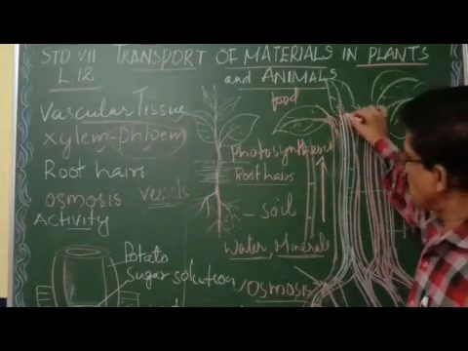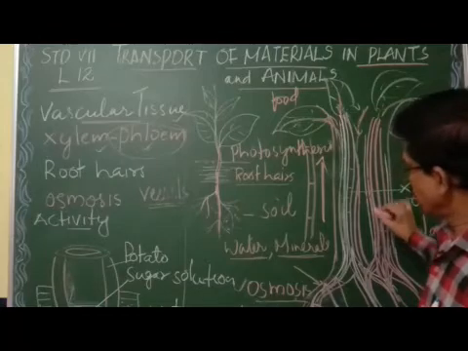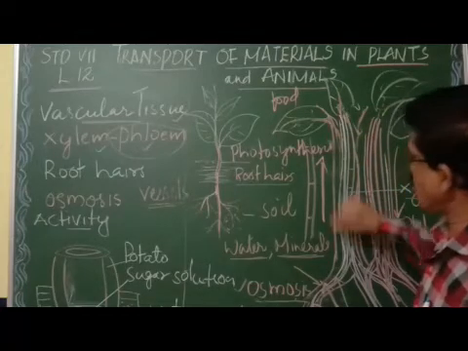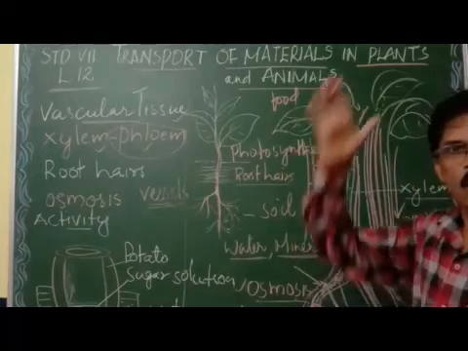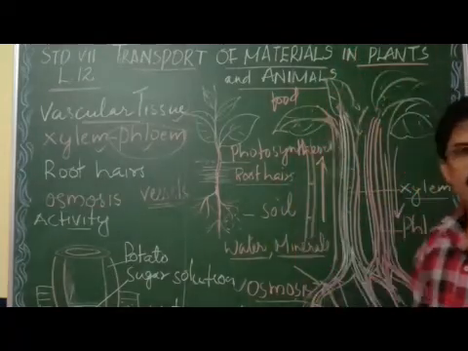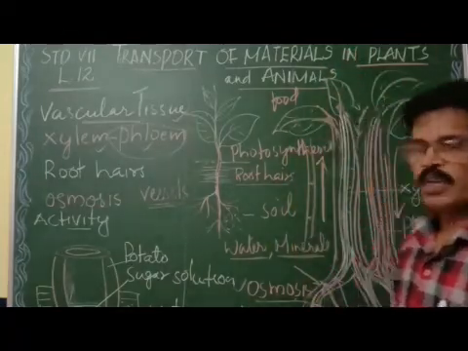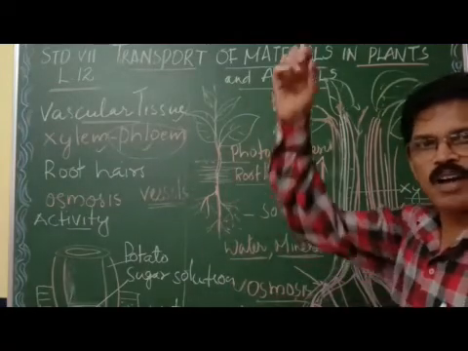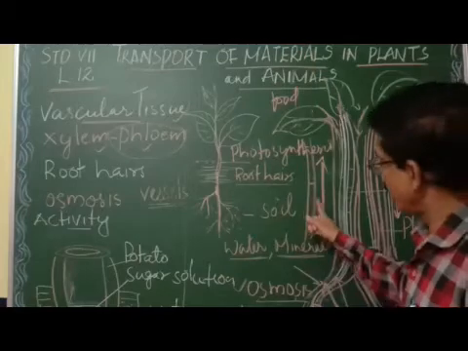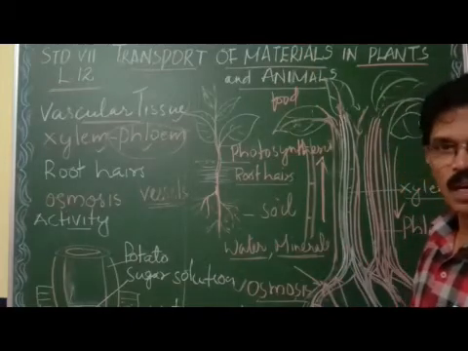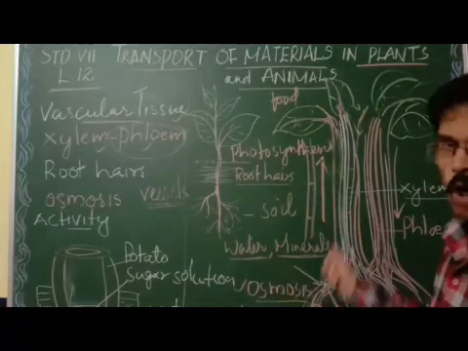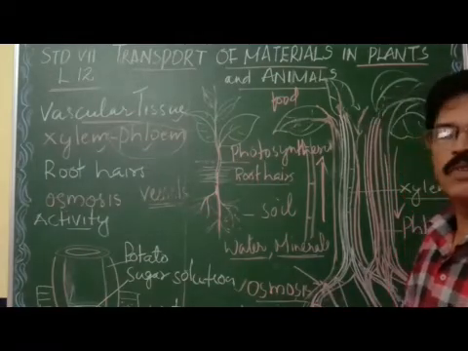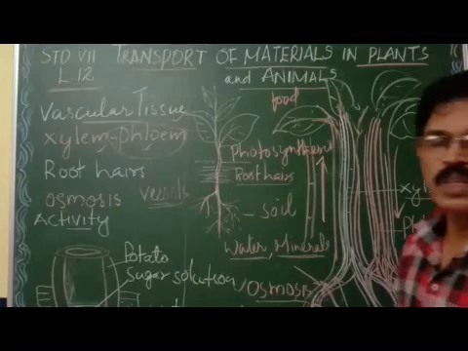This food will be transported through the phloem in the downward direction or upward direction, both directions. So through phloem, the food is transported in upward and downward direction, both directions. Whereas in xylem, water and minerals are absorbed only in the upward direction. Got the difference? What are the differences between xylem and phloem?